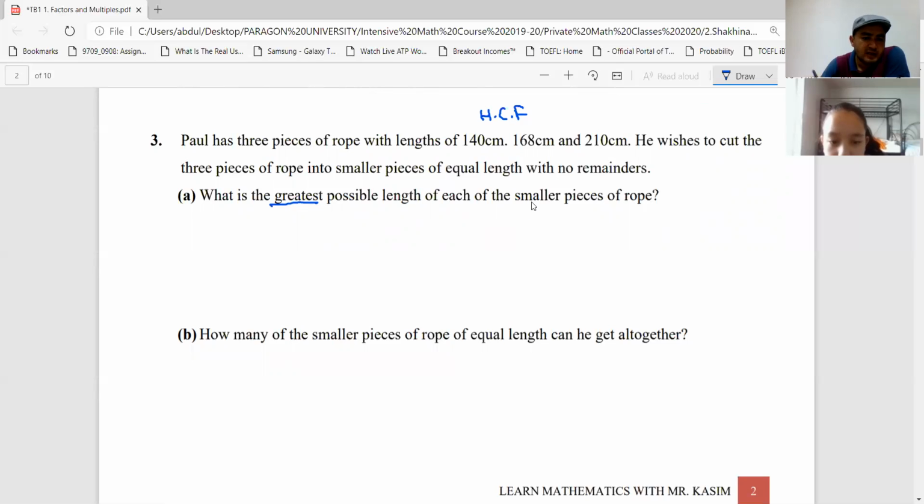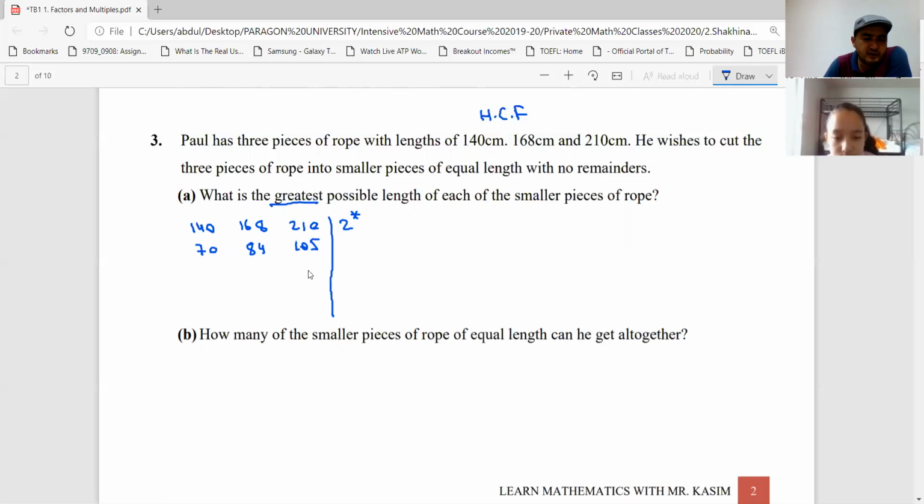If I ask you what is the smallest possible length of each of the smaller pieces of rope, the answer is 1. All the numbers are divisible by 1. But now we are looking for the greatest one. That means we need to find the highest common factor of these numbers. To do this, we write here 140, 168, 210. All numbers are divisible by 2. Are they divisible by 4? No. So let's start with 2. All are divisible by 2. Here we have 70, here we have 84, here we have 105.